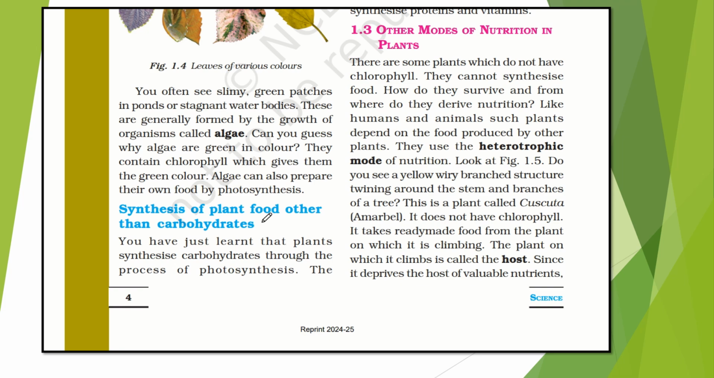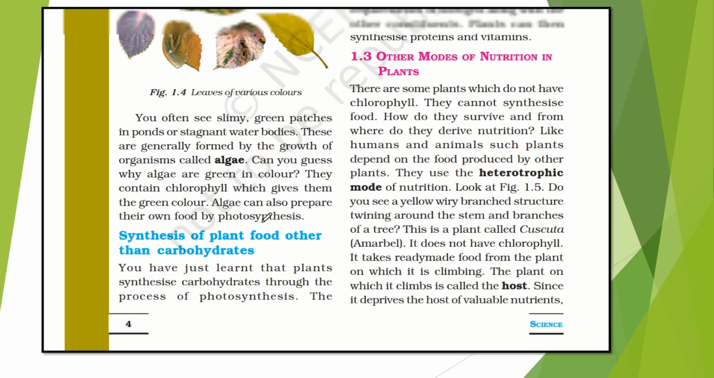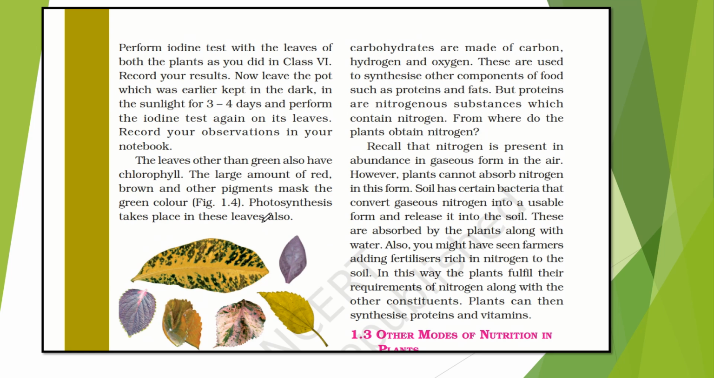You must have learned that plants synthesize carbohydrates through photosynthesis. But carbohydrates are made up of carbon, hydrogen and oxygen. These are used to synthesize other components of food such as proteins and fats. But proteins are nitrogenous substances, which contain nitrogen. So from where do the plants obtain nitrogen?